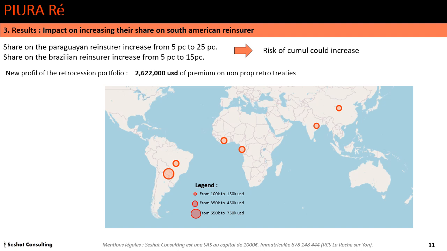The new profile of the portfolio, now we have 2.62 million US dollar of premium on non-proportional retro treaties. And here you can find the map of the premium. See that it changed. We have a lot of retrocession premium in South America. So we will see how it could impact the price of the treaty.